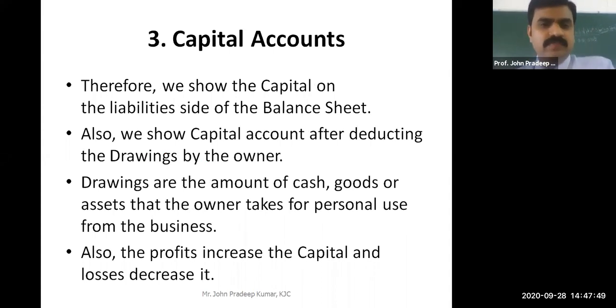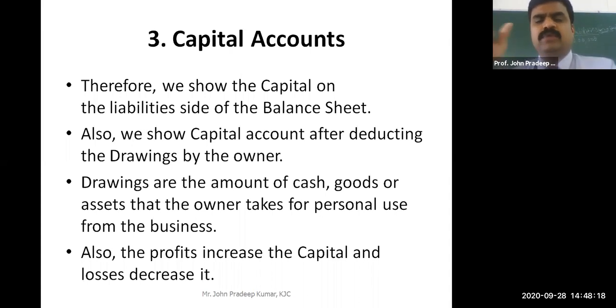Therefore we show the capital on the liability side of the balance sheet. Any drawings, when an owner is withdrawing money from the company for his personal use, is called drawings. You have to deduct drawings from the capital account. Drawings are the amount of cash or goods or any asset the owner takes for his personal use. For example, the owner has to pay school fees for his daughter, so he requires, say, 2 lakhs.